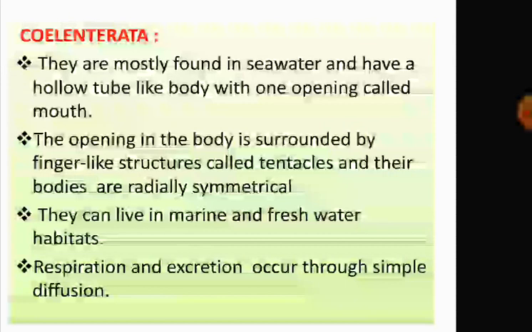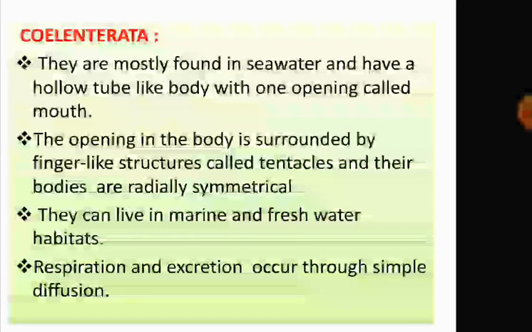Their bodies are radially symmetrical. So, radially symmetrical means their body is divided vertically into two identical halves.